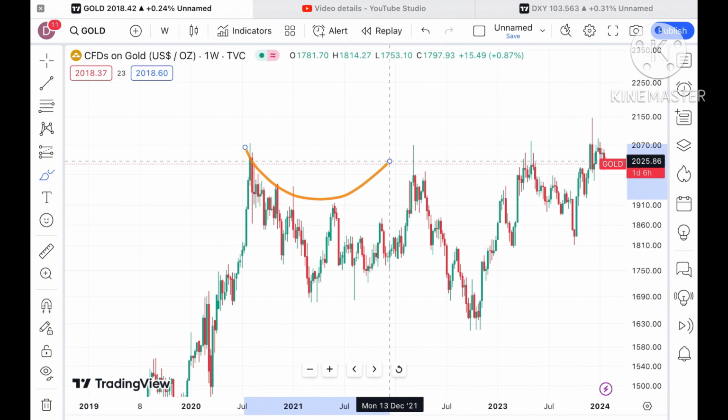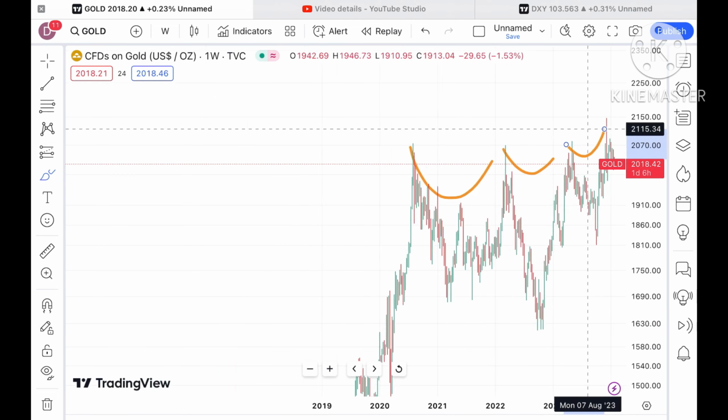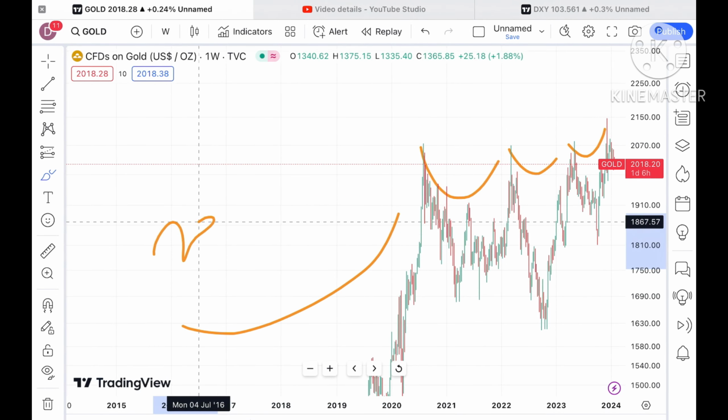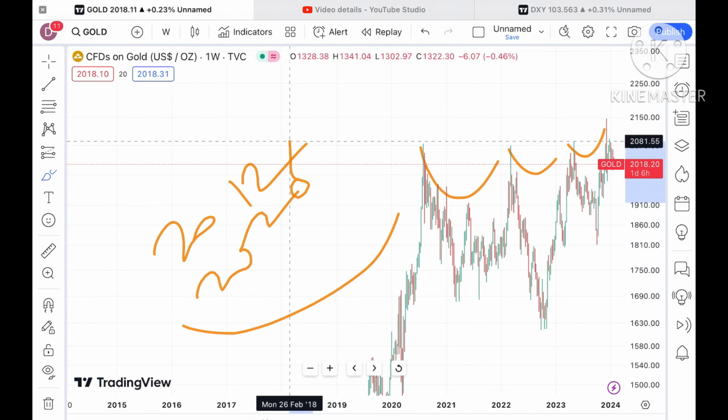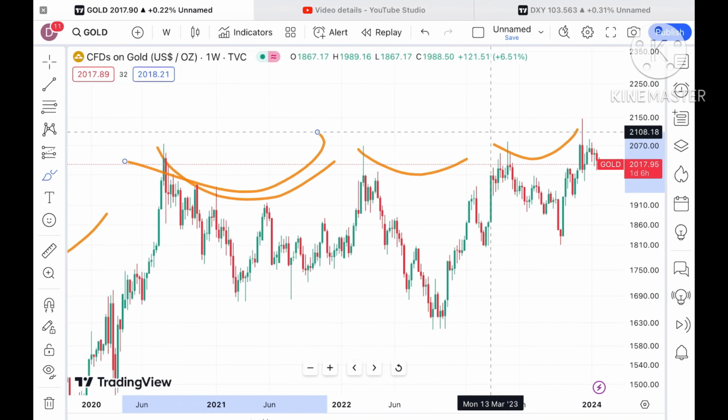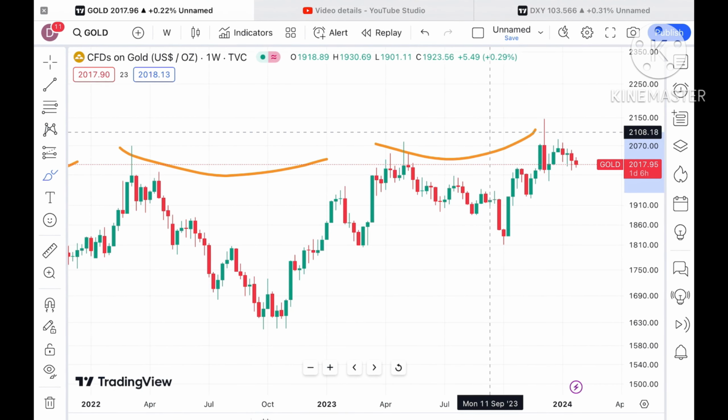If we go back, you have to understand there is a clear pattern forming. This clear pattern is being repeated, the same pattern we have seen from 2012 to 2020. The similar patterns are being repeated.